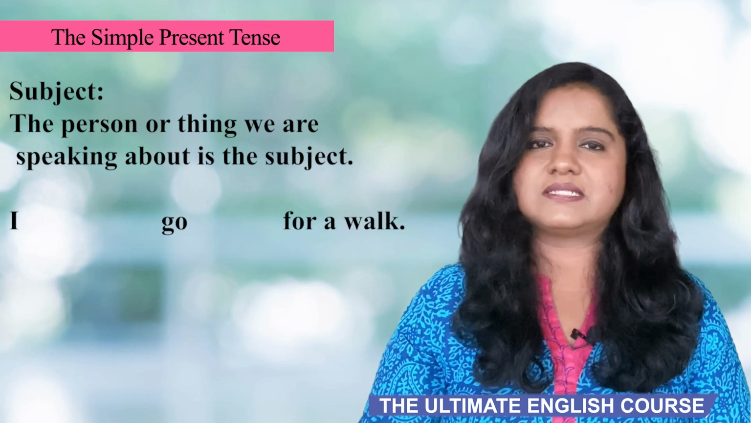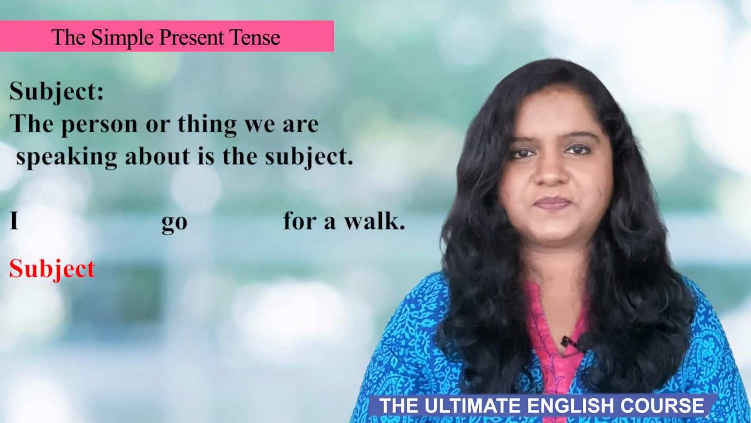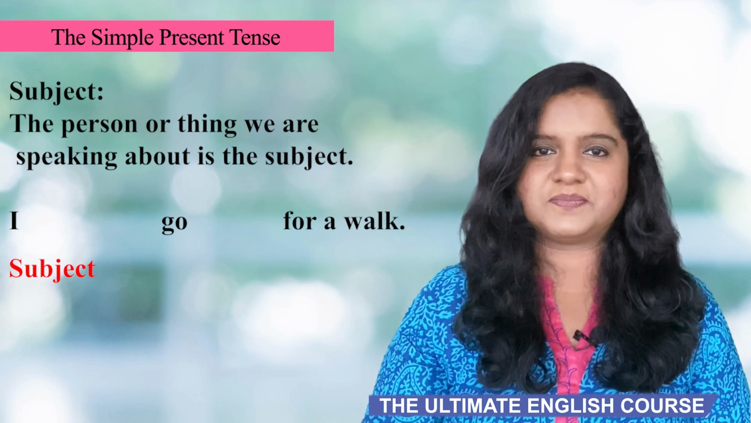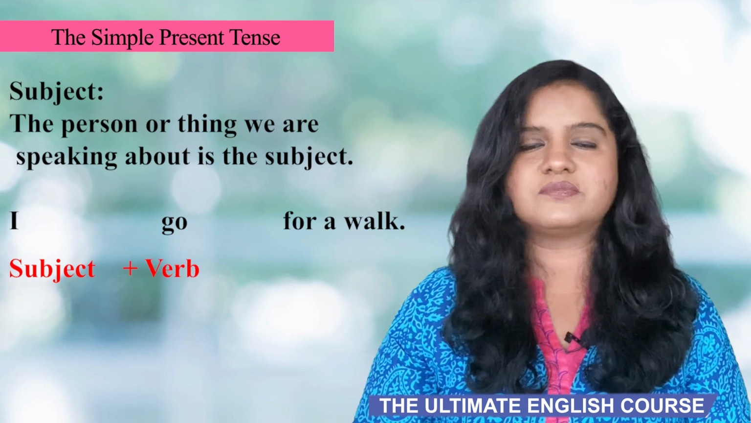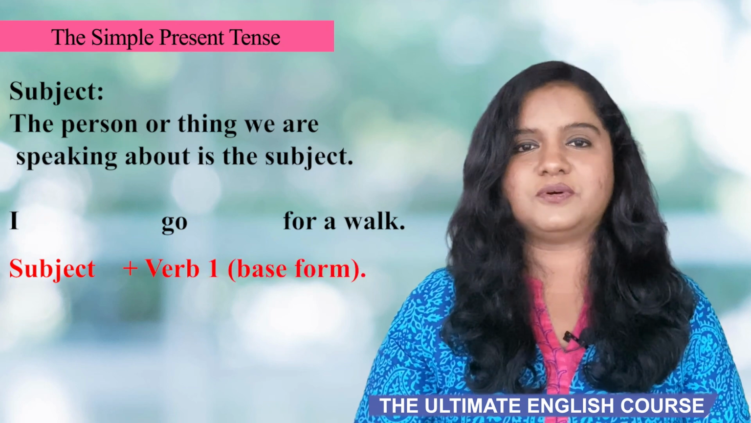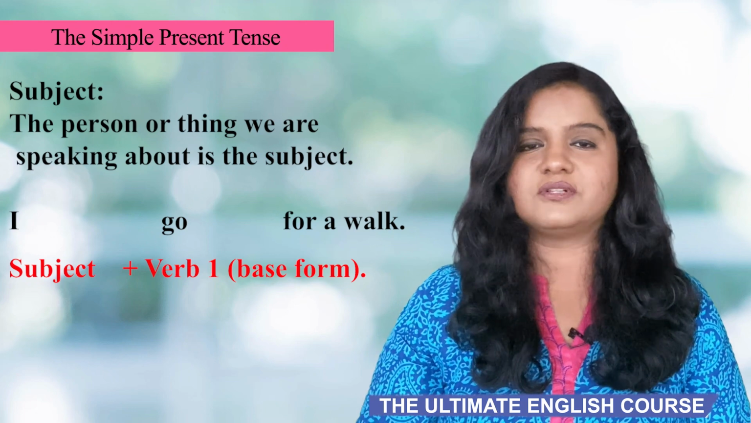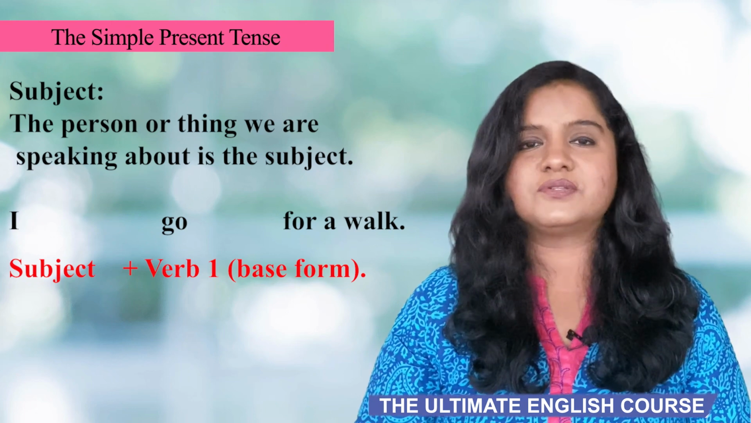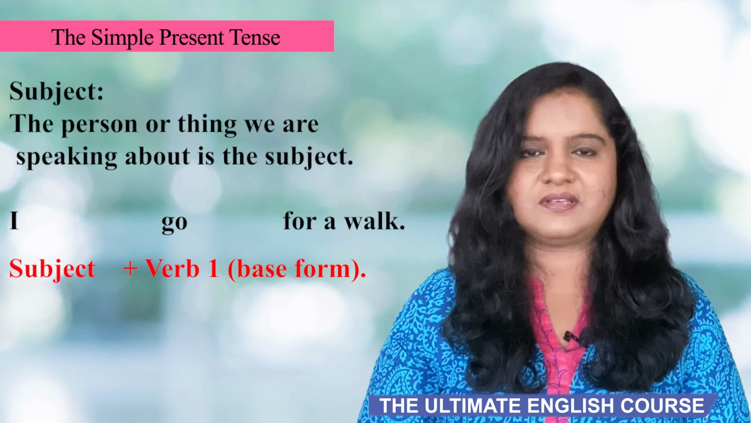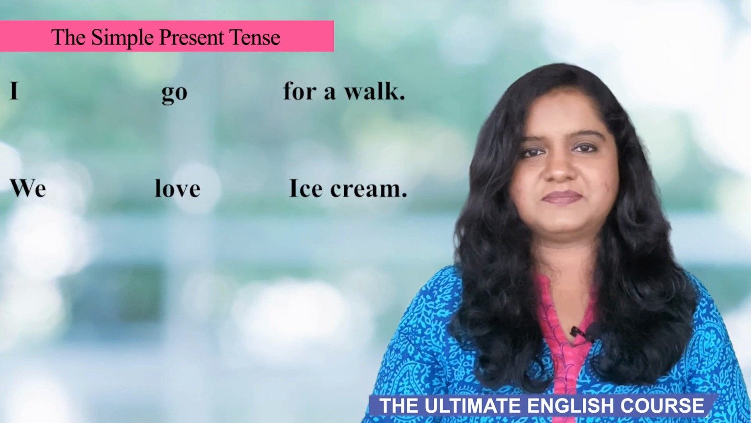For example, in the sentence, I go for a walk, we're talking about I, so I is the subject. And the action is go, so go is your verb. And in the simple present tense, we always use the verb in the base form, which is also called verb 1. So the structure of the simple present is subject plus verb 1. Let's look at some more sentences.